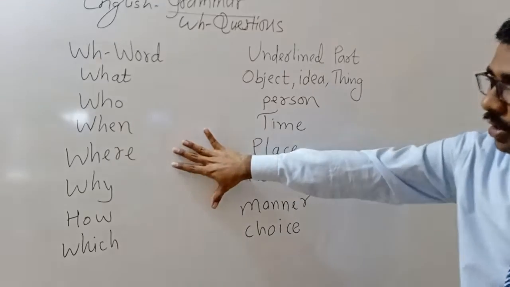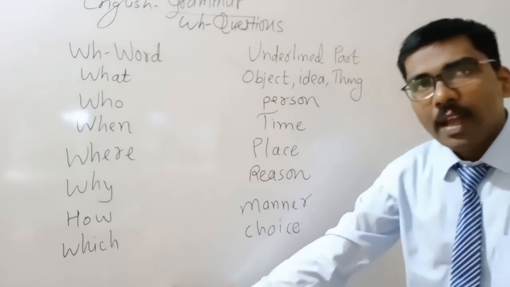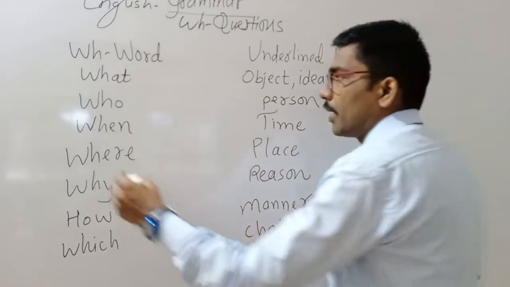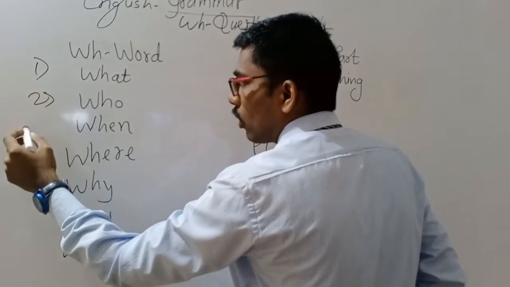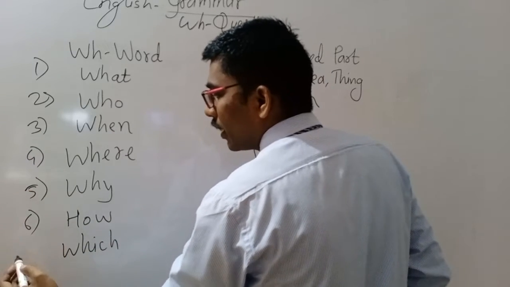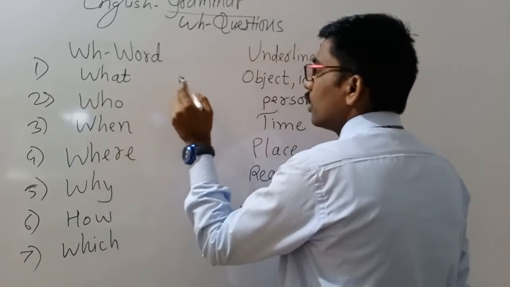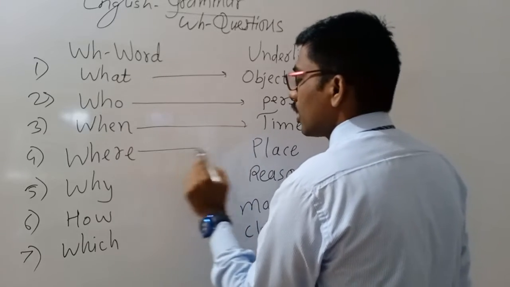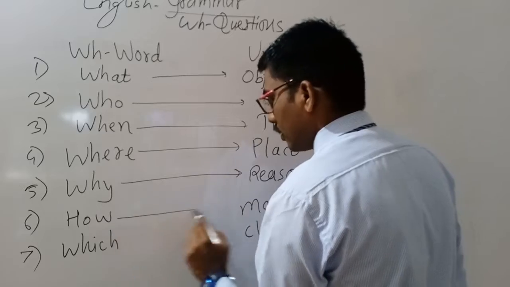So these all are WH words and these are all underlined parts. Remember every time that you should use these accordingly. The WH word is important in a WH question. So this is the relation between the WH word and the underlined part.